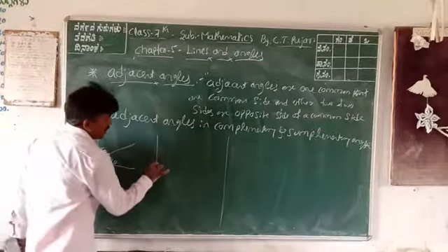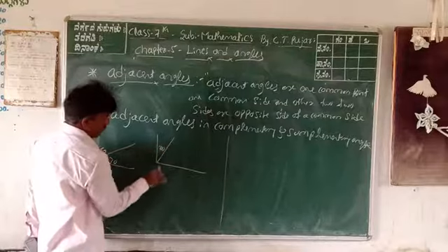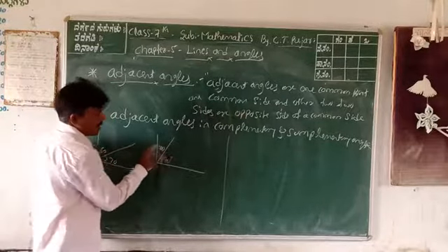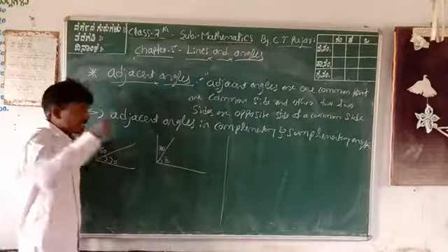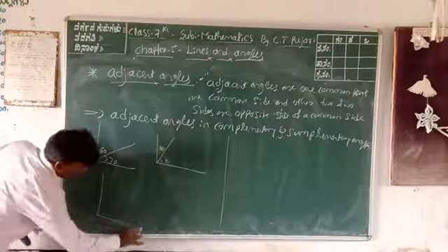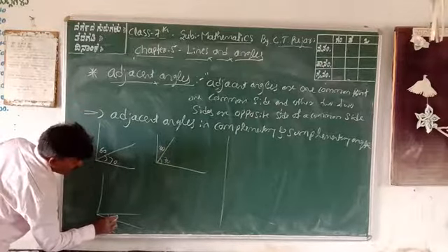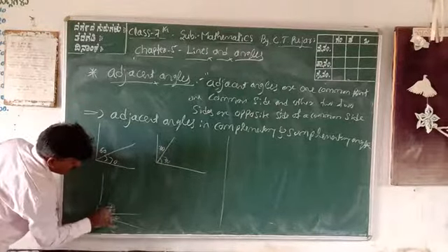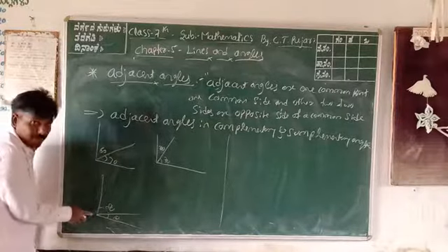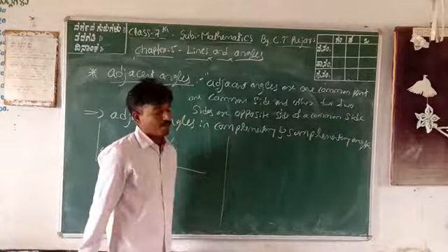Next one. One angle is 20 and one angle is 70. These two are complementary angles as well as adjacent angles. Next one also: 10 degrees and 80 degrees. These two are also complementary as well as adjacent angles. In supplementary angles also, no problem.